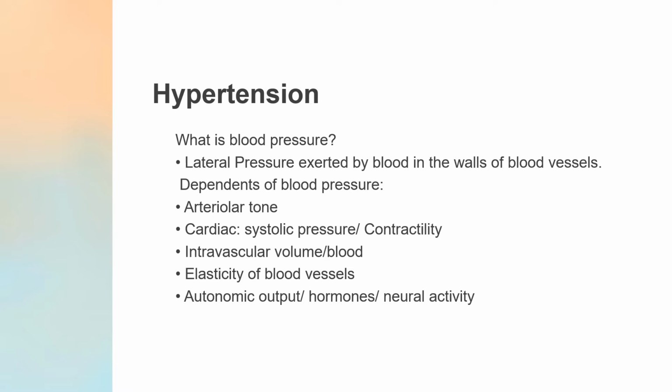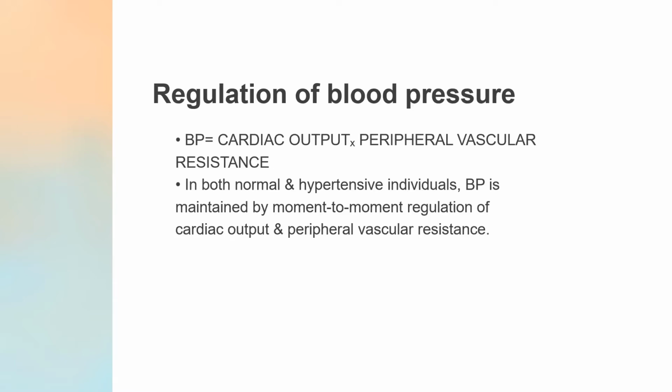The determinants of blood pressure are arteriolar tone, then the systolic pressure, that is contractility, intravascular volume, elasticity of blood vessels, autonomic output, various hormones, and neural activity. Now, how is this blood pressure regulated?